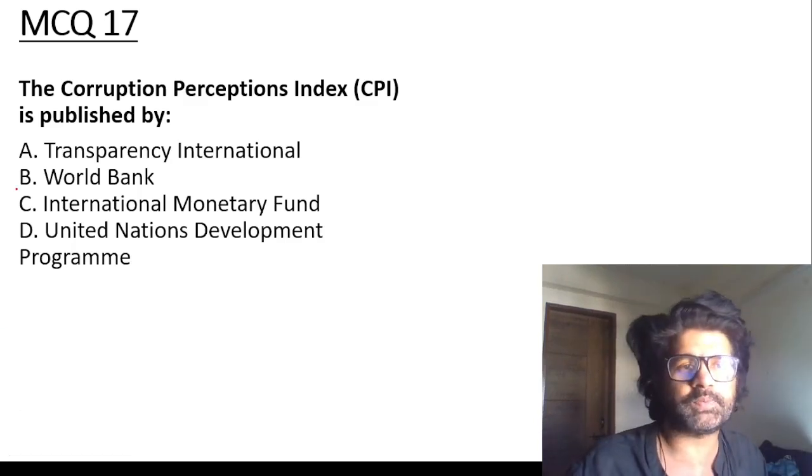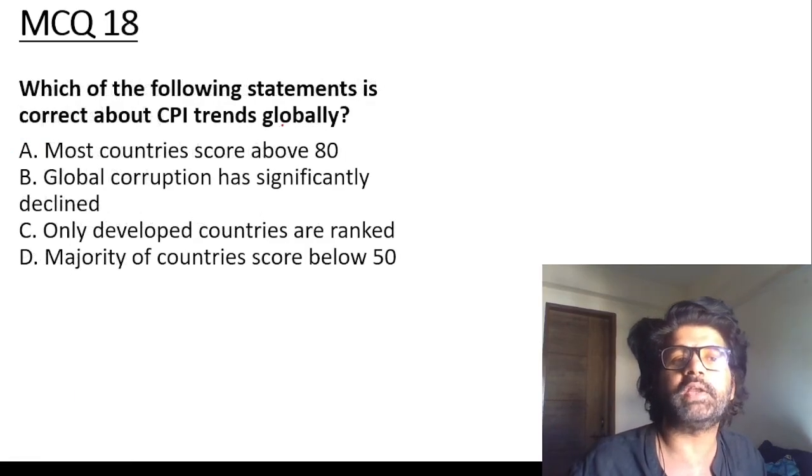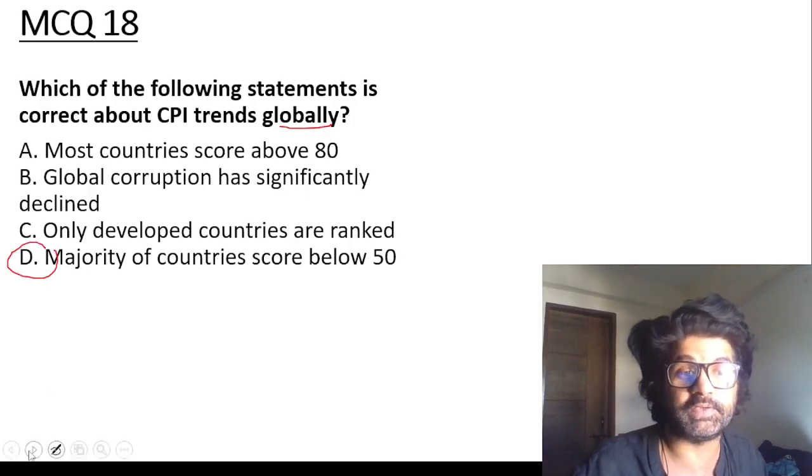Corruption Perception Index published by Transparency International. Guys, which of the following statements is correct about CPI trends globally? Majority of the countries score below 50. Remember these facts and figures.